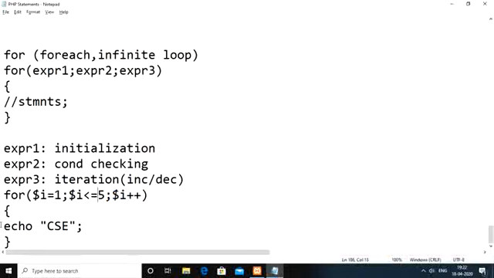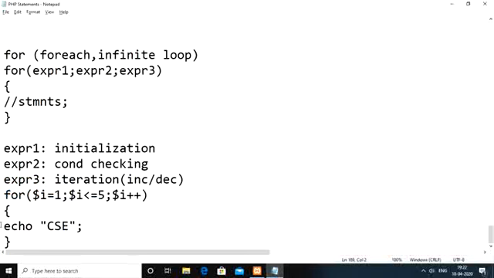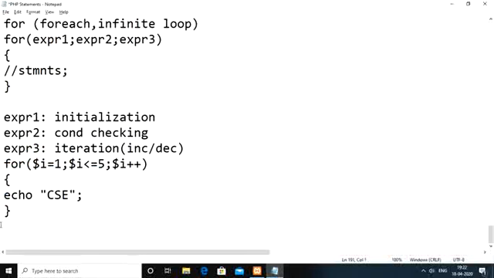So after this, again we check the condition i less than or equal to 5. The i value is as of now 2. 2 is less than or equal to 5, true, which means again we have to display CSC. Then we go back to the iteration phase. Like that, this will be repeated as long as the i value is less than or equal to 5. So overall, this loop statement will be executed 5 times, and you will see the output CSC 5 times.